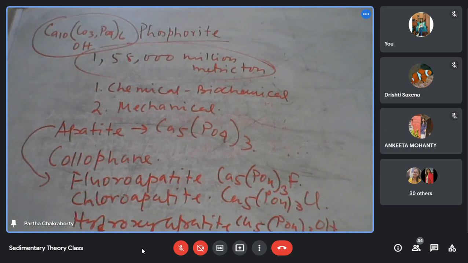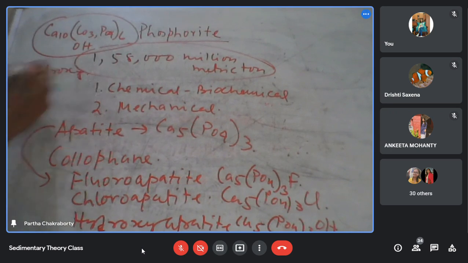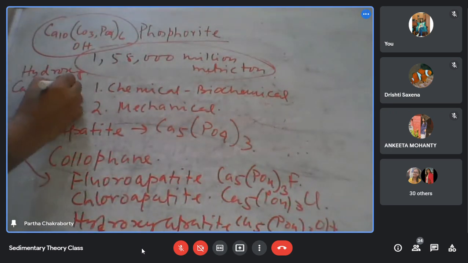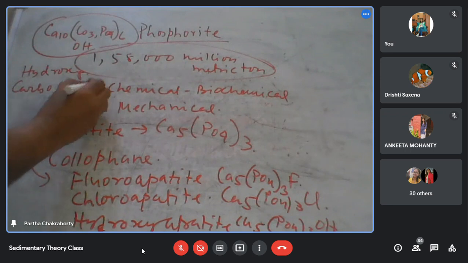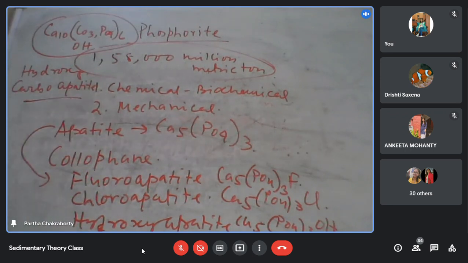So you can see the carbonate is also replacing the phosphate. So calcium carbonate with phosphate and hydroxyl together form the hydroxycarbonapatite. That is the most common base in nature.